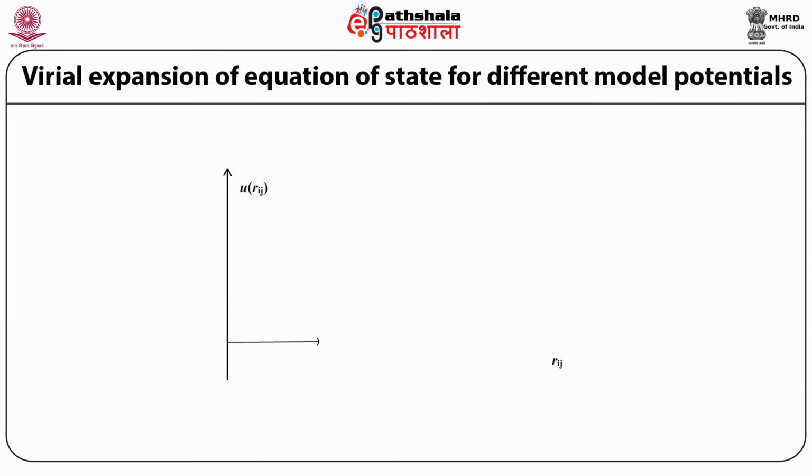So let us now come to the virial expansion of equation of state for different model potentials. In the following, we now evaluate the virial coefficients for some well-known model potentials for a given system, which is not very far from ideal gas behavior. Out of the 3 model potentials chosen here, Lennard-Jones potential is the one which reproduces universal behavior of real gases very nicely and is the most preferred model potential for carrying out computer simulations.